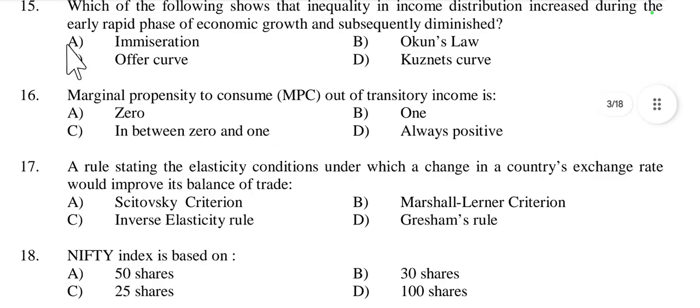Then question number 16, marginal propensity to consume, MPC, out of transitory income. There are two types of income, transitory and permanent. The MPC out of transitory income is typically 0, or between 0 and 1, but always positive.